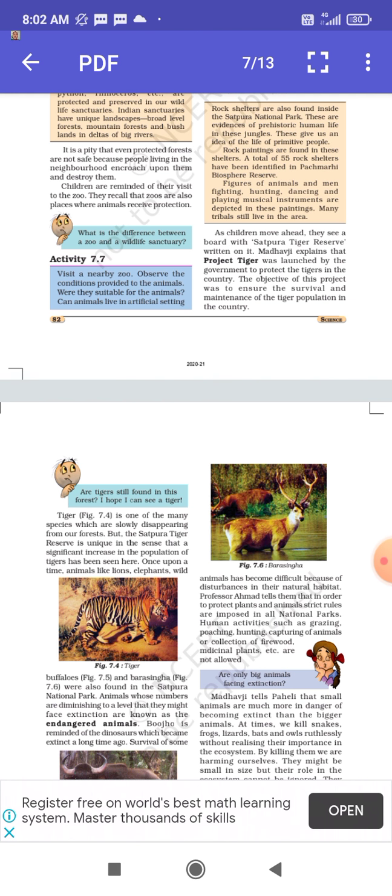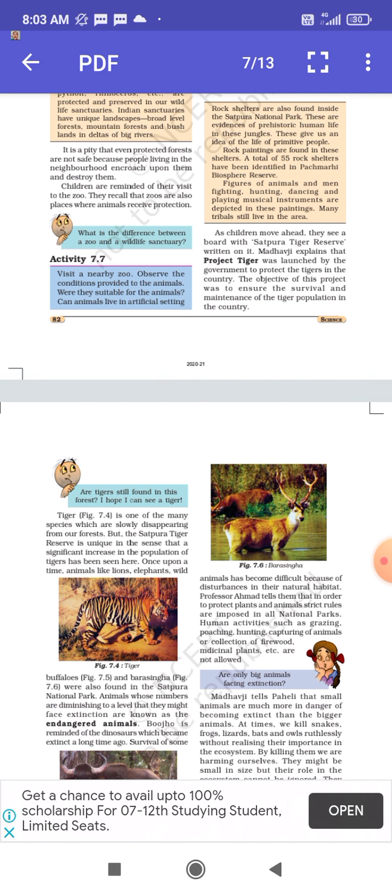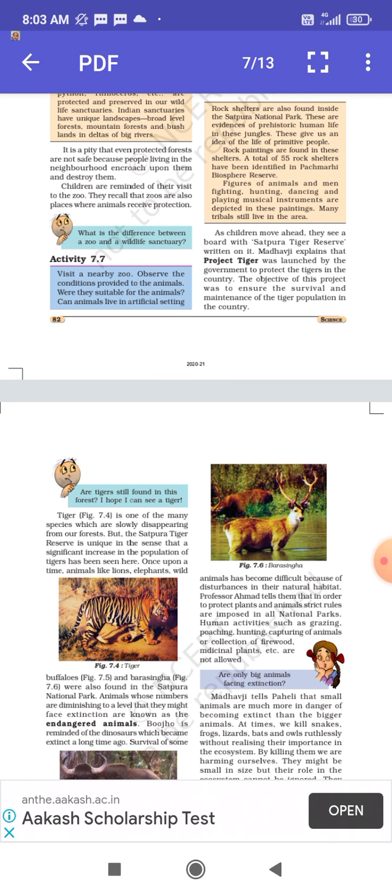Now, you know why we are protecting tigers? Because tigers play a very important role in balancing the ecosystem, or we can say they are one of the important parts of the food chain. Thank you, students.